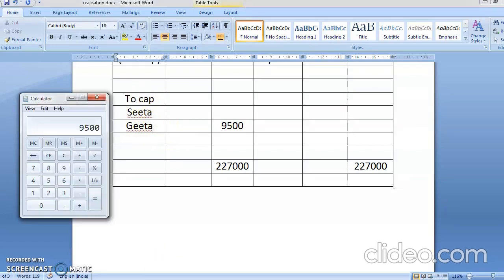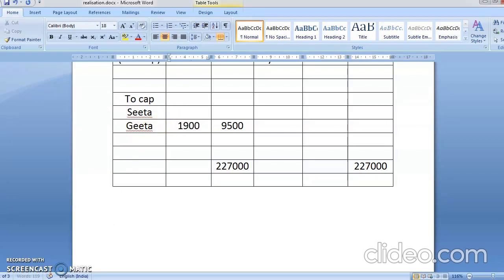Chalo divide karo. What was the ratio? 4:1. That is 4 divided by 5. So 9,500 divided by 5. So what is the answer? 1,900. So here it will come as 1,900.